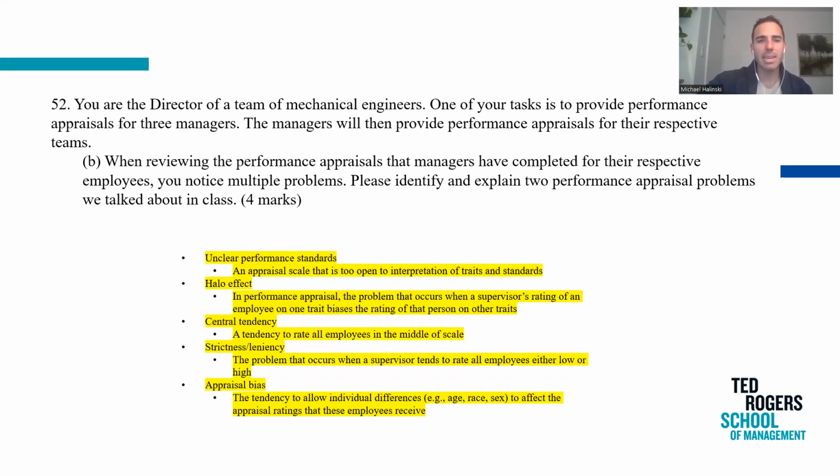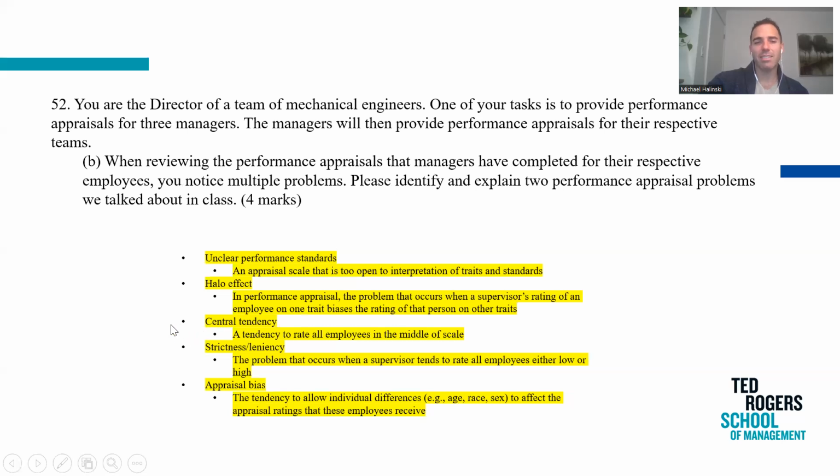Now, part B, when reviewing the performance appraisals that managers have completed for their respective employees, you notice multiple problems. Please identify and explain 2 performance appraisal problems we talked about in class. Here they are in no particular order. I say identify and explain. And in this case, I would say identifying is worth 1, explaining what it means or defining it is worth a 2nd mark. So you only had to do 2. I list a bunch here.